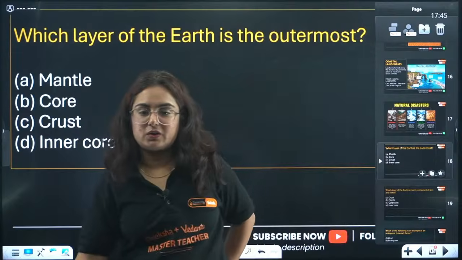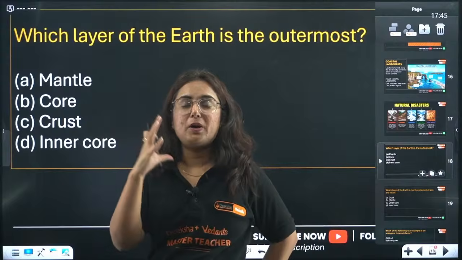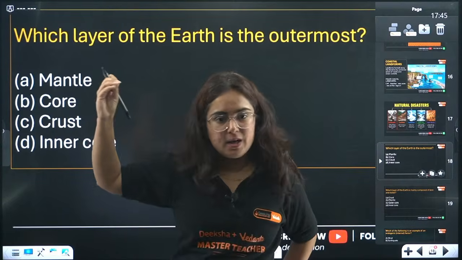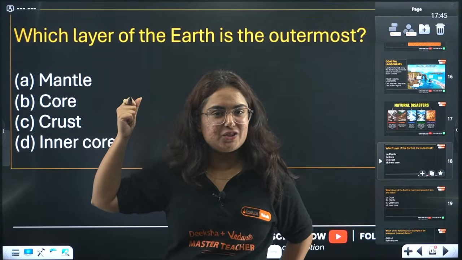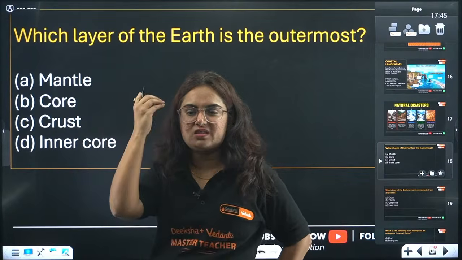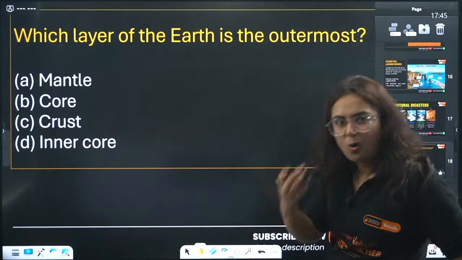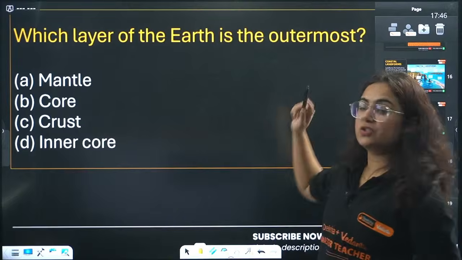Okay, so 3 layers are there. Very good, Aditya. 3 layers are there. The topic we have studied up till now, we are going to practice via these questions. Everyone who knows the answer can quickly give me the answer in the comment section, and let's check who is correct and who is not, and who is still confused about this easiest topic. Question number 1. Which layer of earth is the outermost layer?